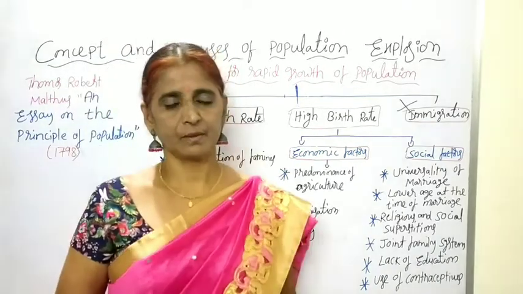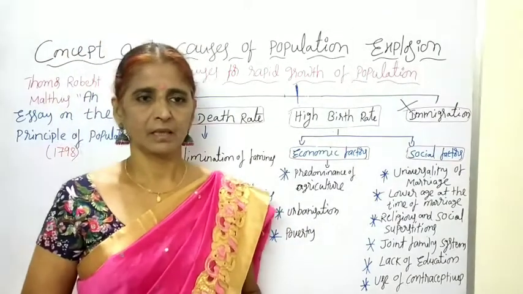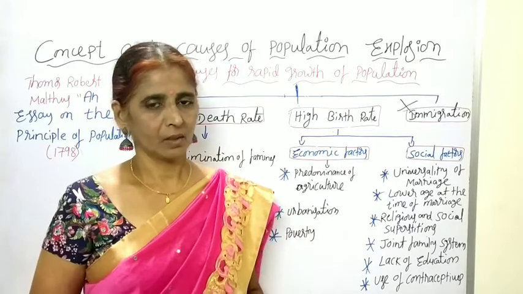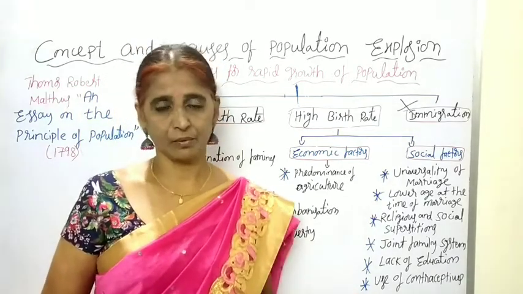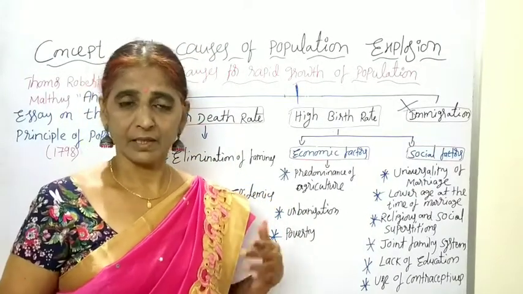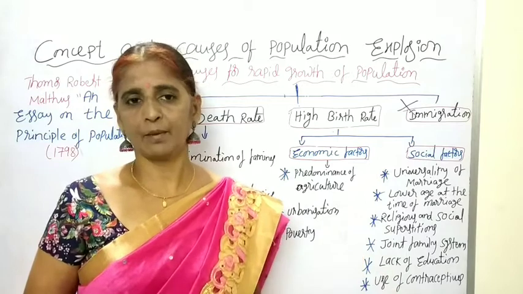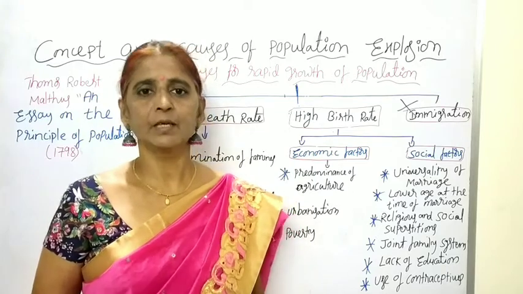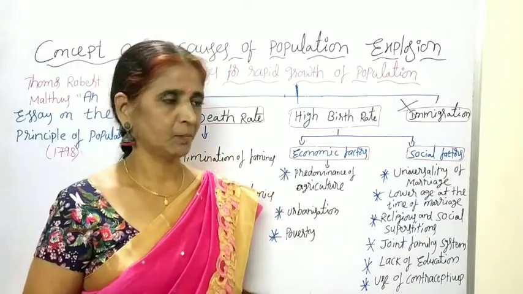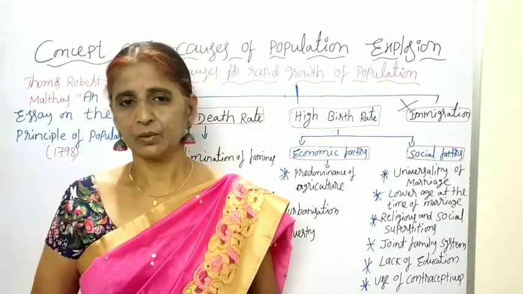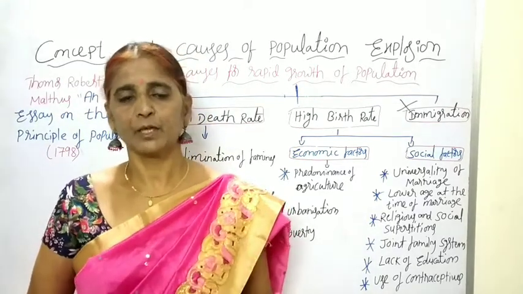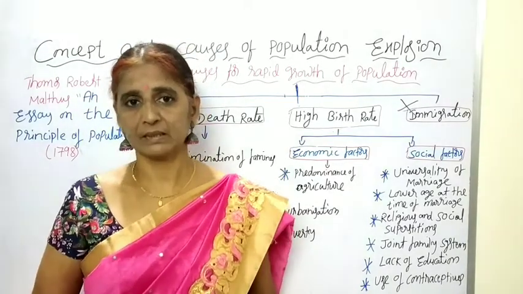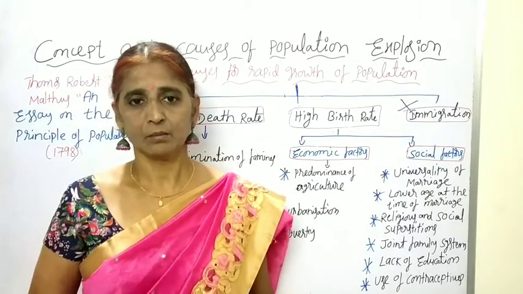Next one, use of contraceptives. Contraceptives are the facilities, the things which are provided to control population growth. The methods which are used to follow family planning are the contraceptives. Now the government through family planning centers is widely providing contraceptives, but people are not accepting them due to illiteracy and not having a scientific approach. So many are not using contraceptives, not accepting modern changes, and the population is increasing more and more.